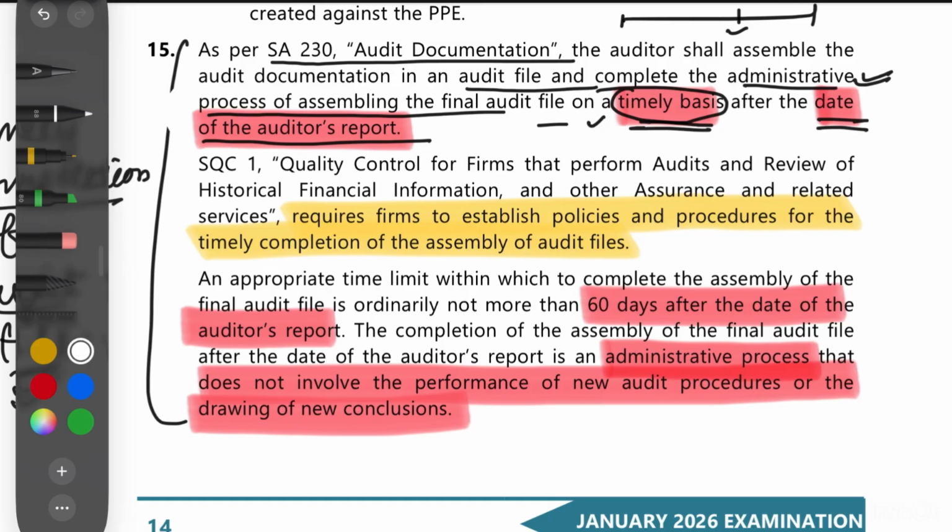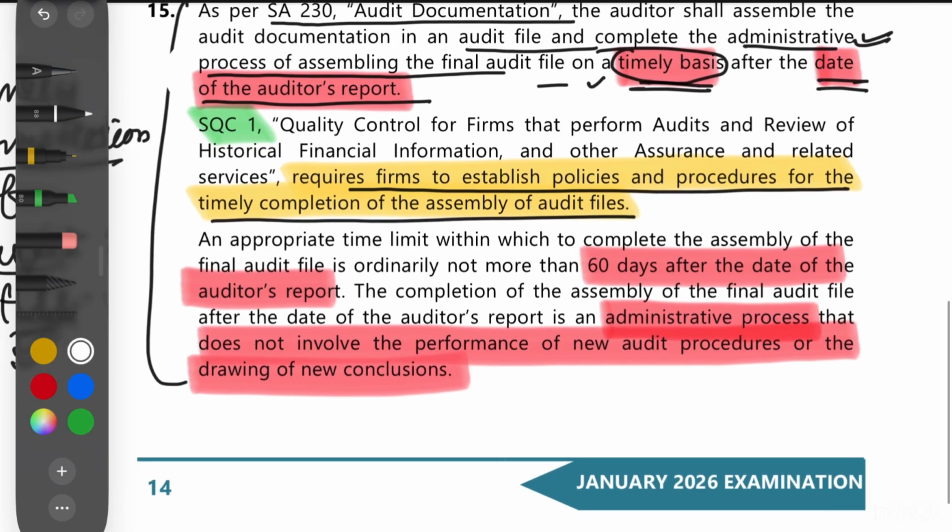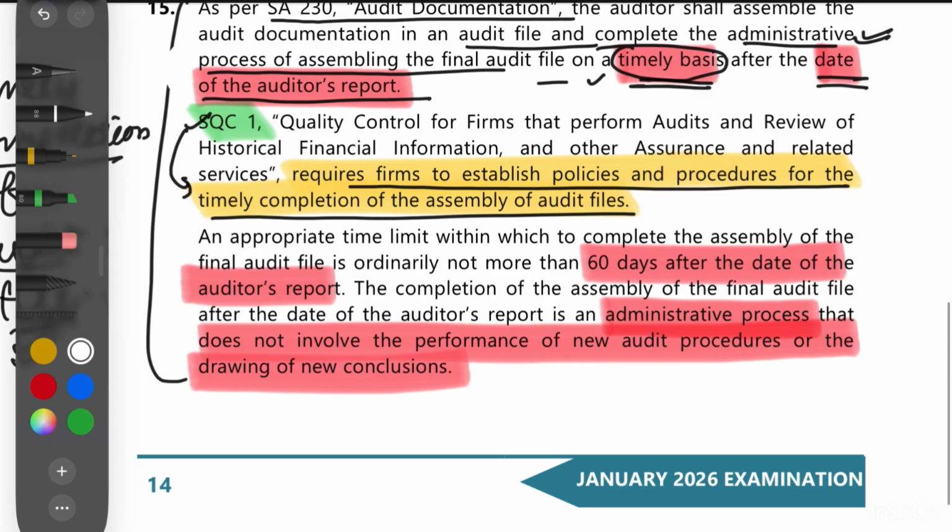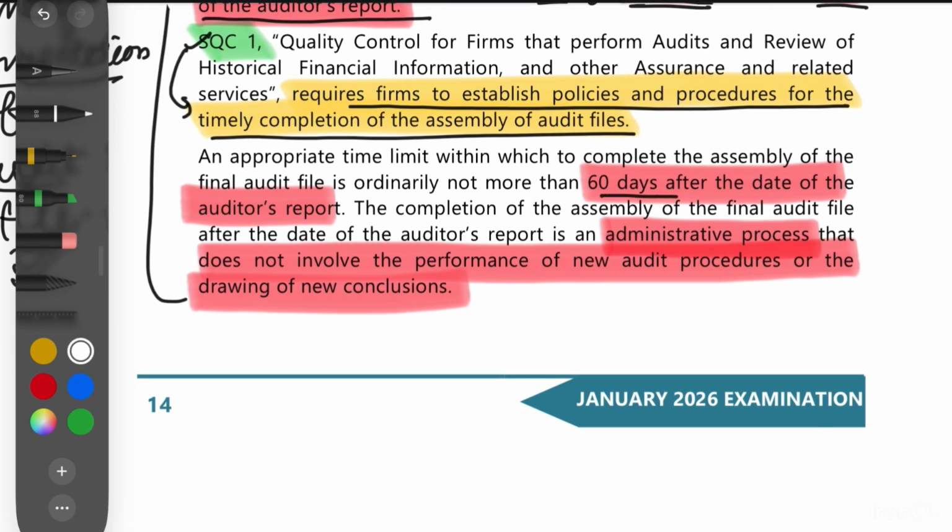Now here we have, and we must refer to SQC1. This is very important because SQC1 requires the firms to establish policies and procedures for timely completion of the assembly of audit files. Here an appropriate time limit is also suggested: the complete assembly of the final audit file should not be more than 60 days from the date of the auditor's report.